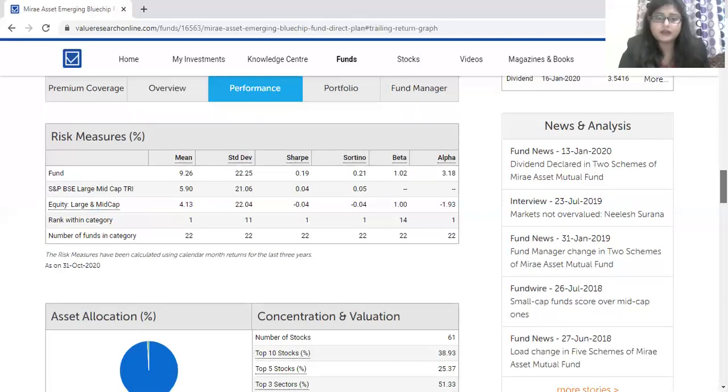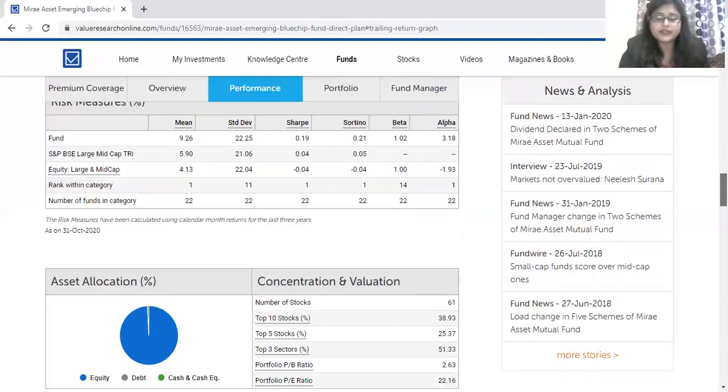Now it is told by the analyst that the higher the standard deviation, the greater the performance of the mutual fund. Similar is the case with beta. Beta here is 1.02, which is standard. Alpha is actually generating 3.18% over and above what the market is offering.